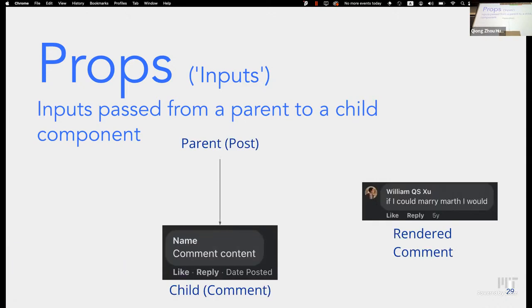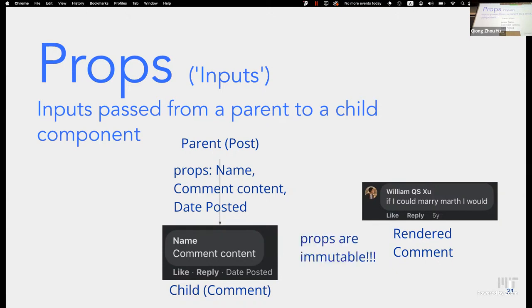In this case, we're using posts and comments as an example. So you have a parent component, which is the post, and you have a child component, which is a comment. What you want to do is pass the prop from the parent to the child. So some of the data that we pass in the comments, we want our name, comment content, and date posted. So the parent will pass the child those props.